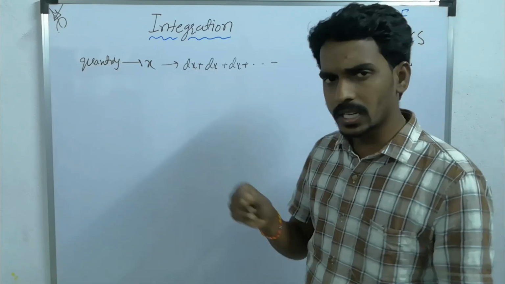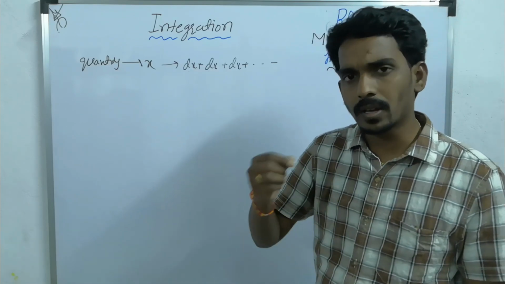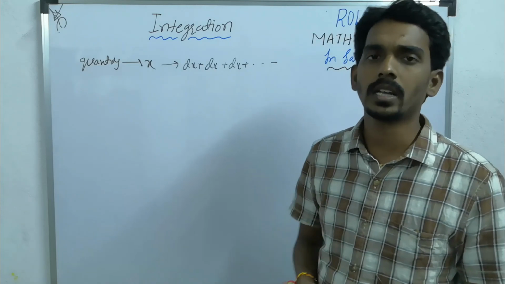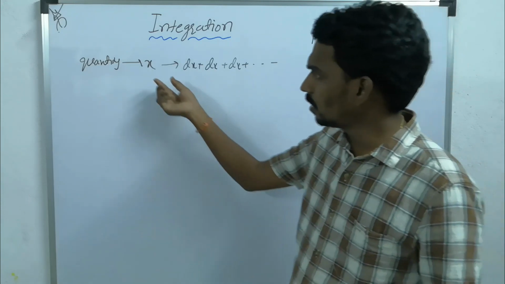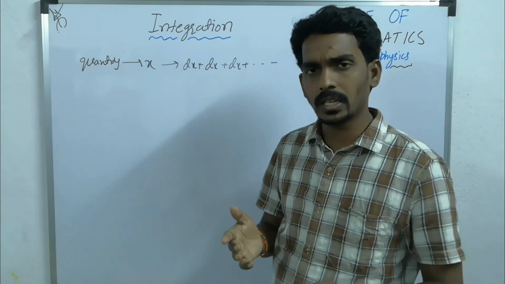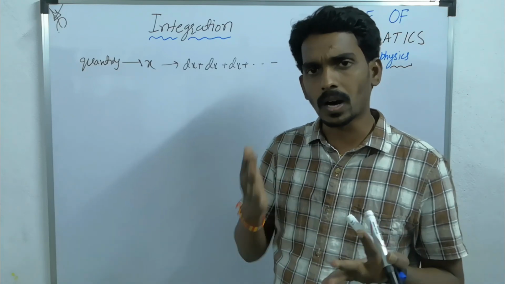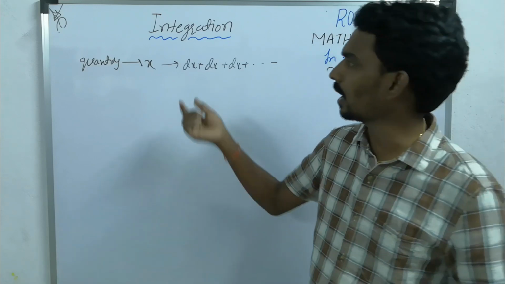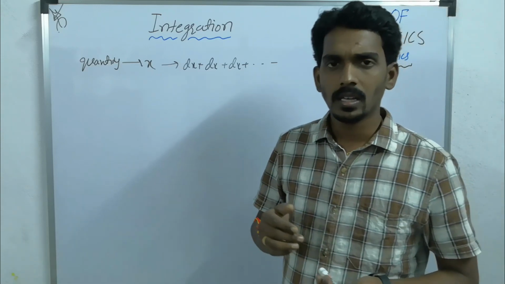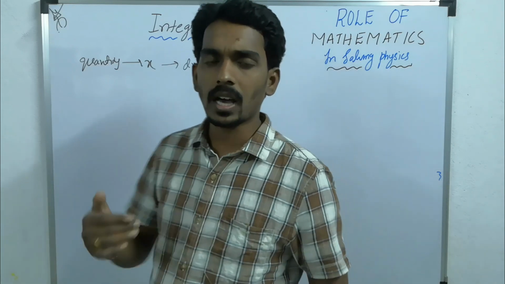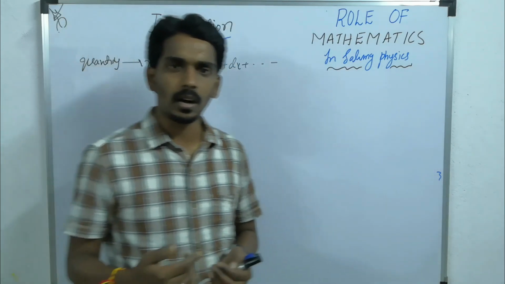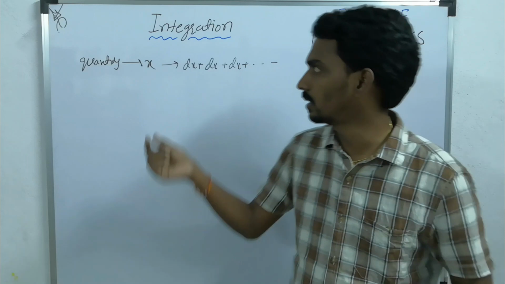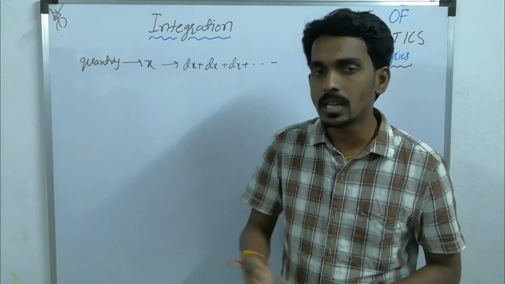What d represents is very small, almost negligible. So the total quantity can be divided into small portions, and each element has a value, suppose dx. There are infinitely many such elements, and dx means infinitesimally small.